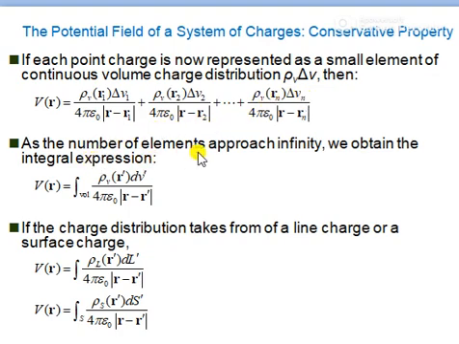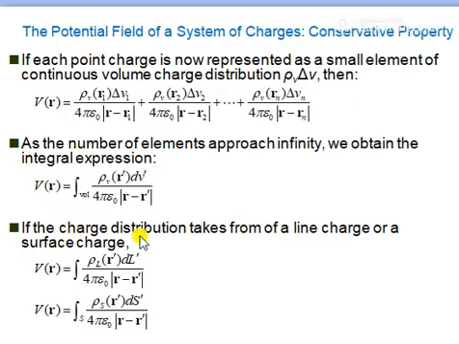As the number of elements approaches infinity, we obtain the integral expression, that is integration over volume: V(R) is equal to the integral of rho v of R dash dv dash divided by 4 pi epsilon naught modulus of R minus R dash. Okay, this is the potential due to a system of charges for a volume charge distribution. This is the expression for potential.